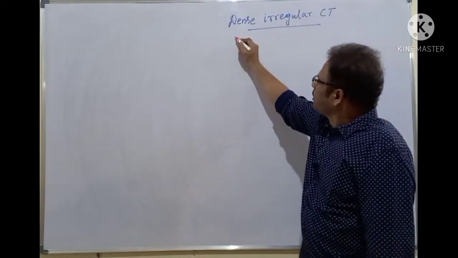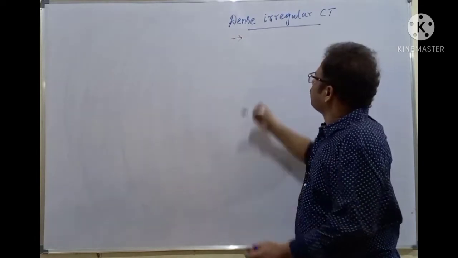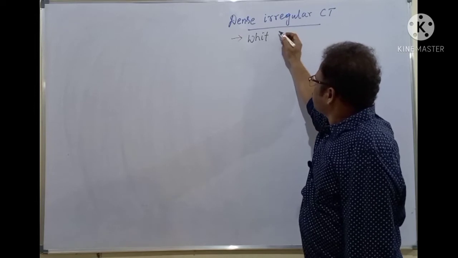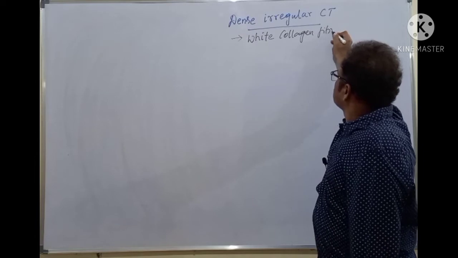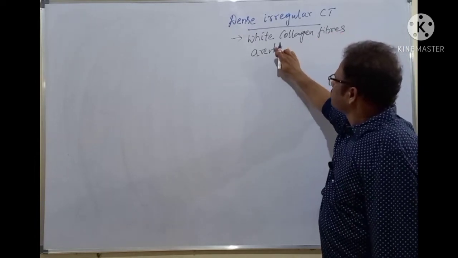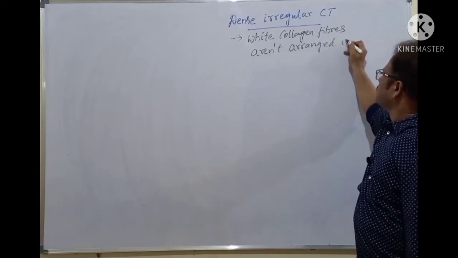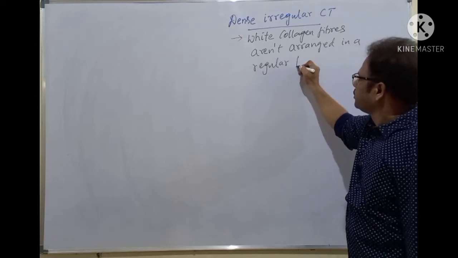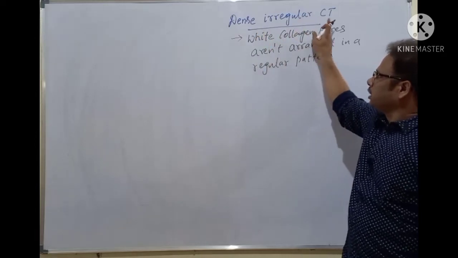See here. First point. The white fibers, that is white collagen fibers, aren't arranged in a regular pattern. That's why it's called dense irregular connective tissue.